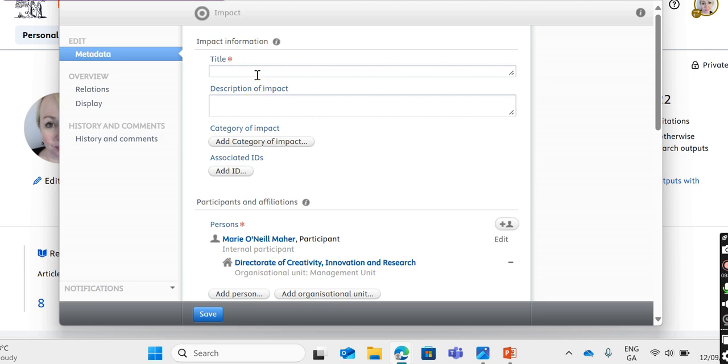So you can give it a title of your choosing, and perhaps you want to write an impact statement about a project that you have on Pure, a paper, a conference paper, an event that you organize that is also captured on Pure.